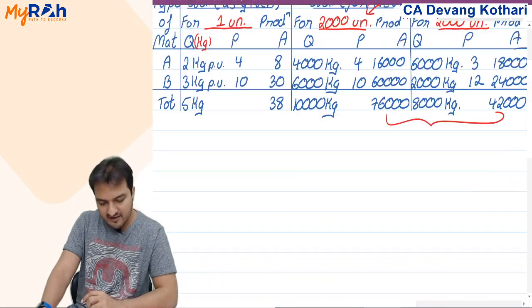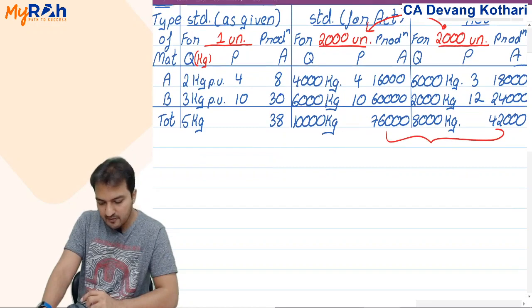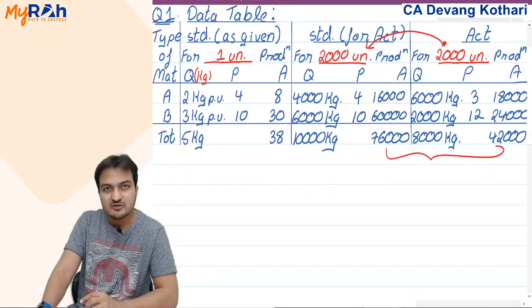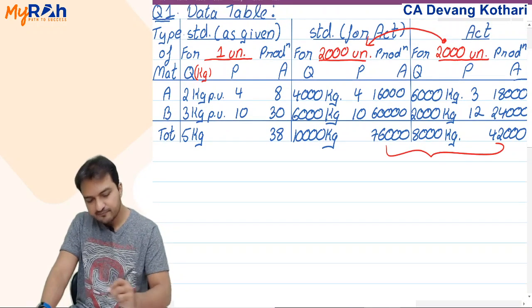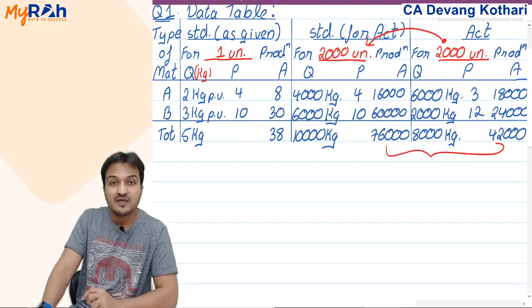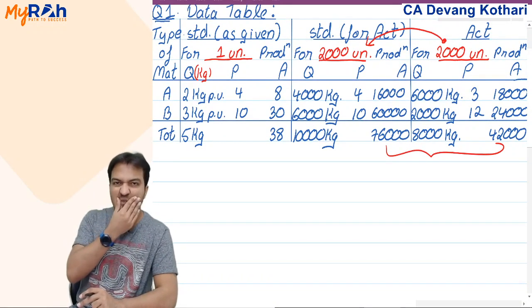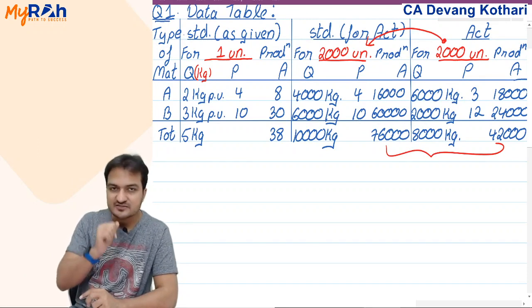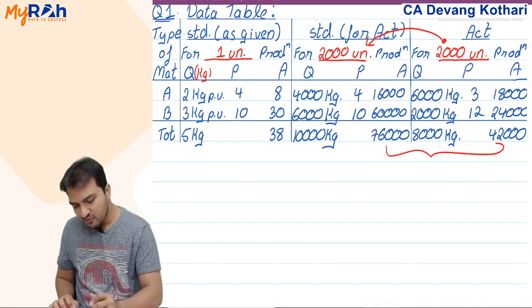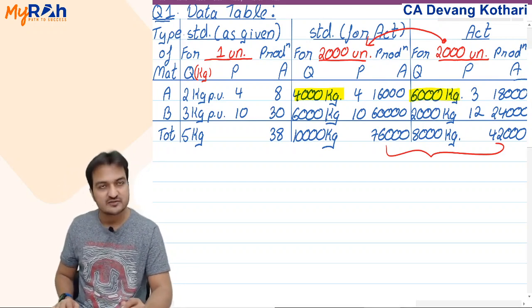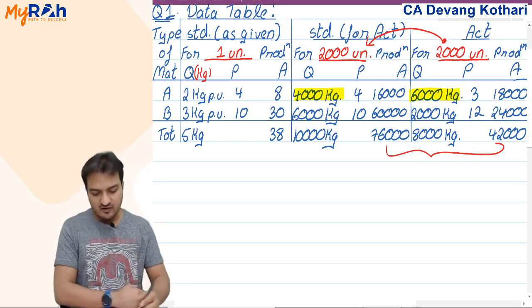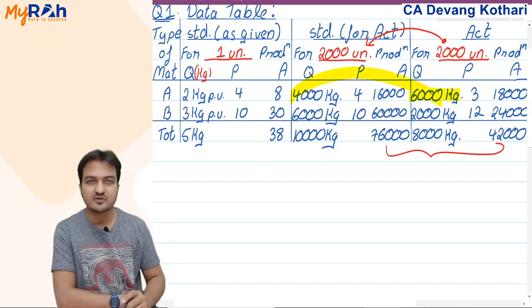But coming back to this table, you tell me, that 1 rupee that I saved, on how many kgs did I save it? Did I save 1 rupee on 4000 kg? Did I save 1 rupee on 6000 kg? Or did I save that 1 rupee on the difference of 4000 and 6000?